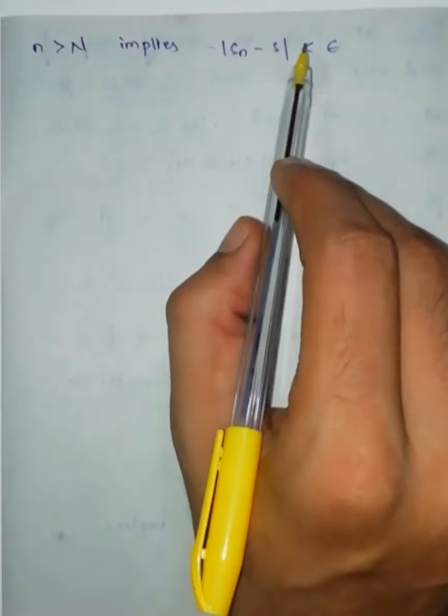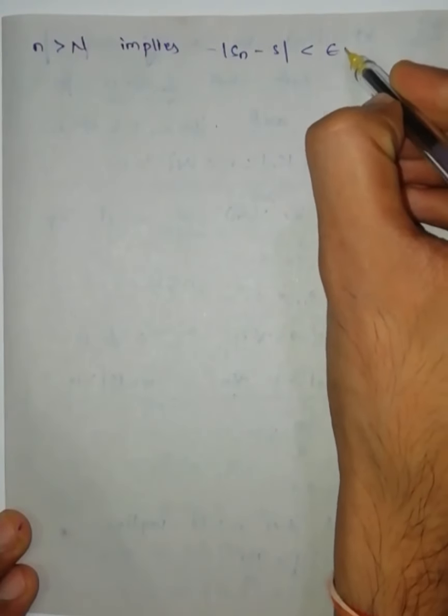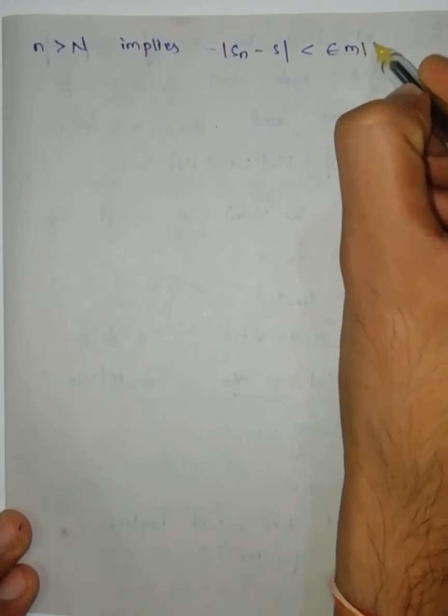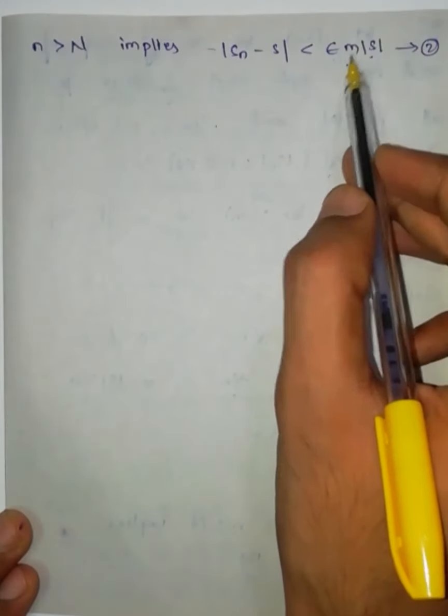Since this condition satisfies for each epsilon, I can write here epsilon into m into modulus of s. Equation number 2. m is positive, modulus of s is positive, epsilon is positive, therefore this condition satisfies for this one.